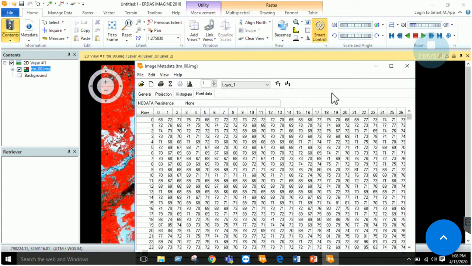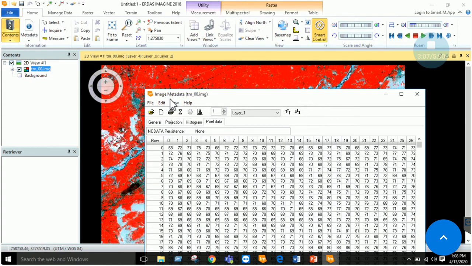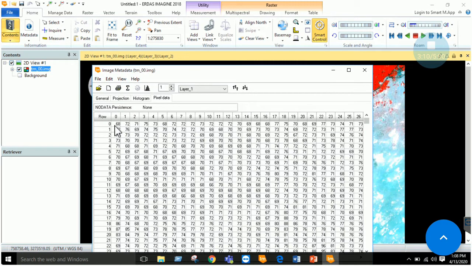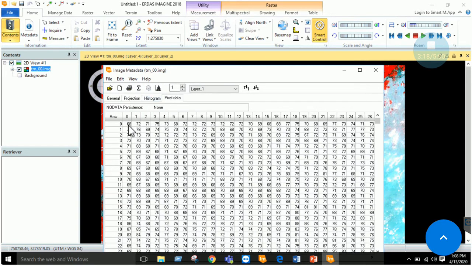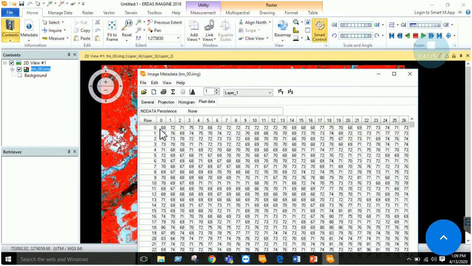Now this imagery, if you start from here, is composed of rows and columns, and at each row and column intersection, which is basically a cell, there is a DN value or reflectance value that a satellite has recorded for this cell. We already know the process: when sunlight strikes an object, it is reflected back, and the sensor records that reflection. So that reflectance is noted here, 68. For example, at location 0,0, this reflection value is 68.